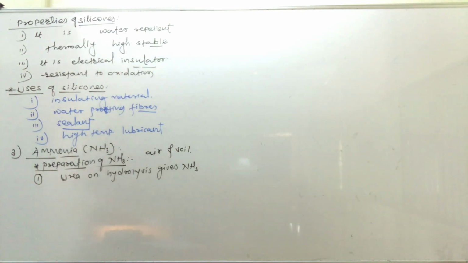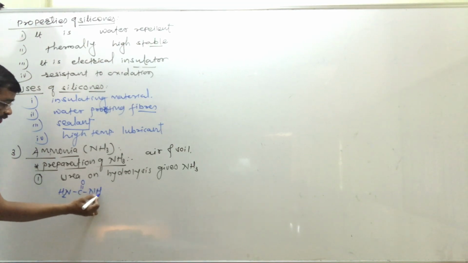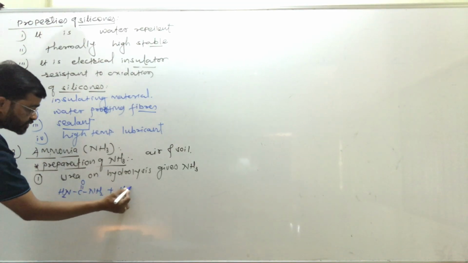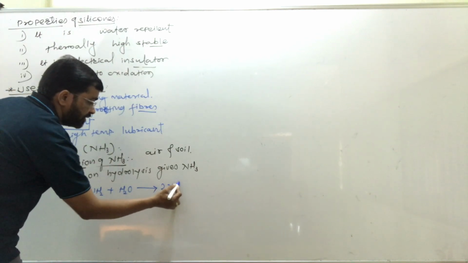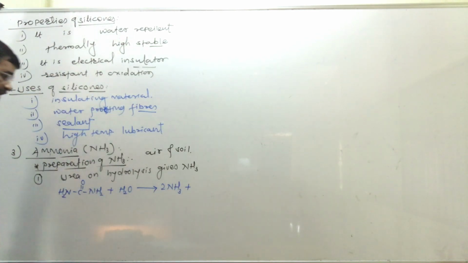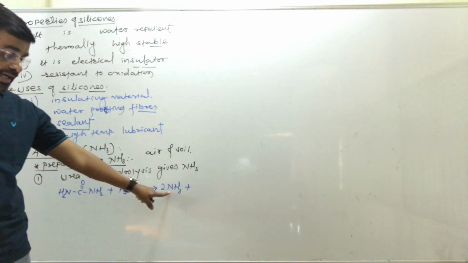See the reaction, urea, NH2 C double bond O NH2, plus H2O. There is formation of twice NH3, which is nothing but ammonia formation.